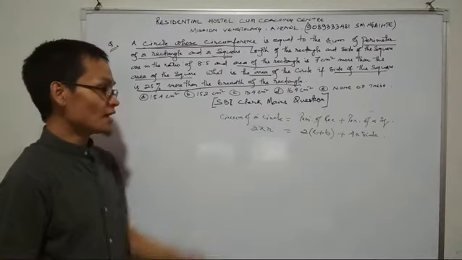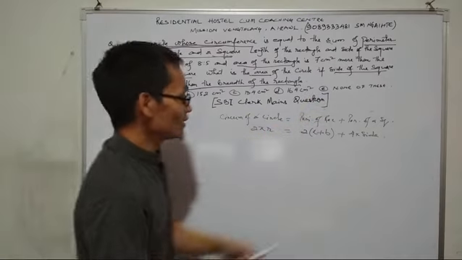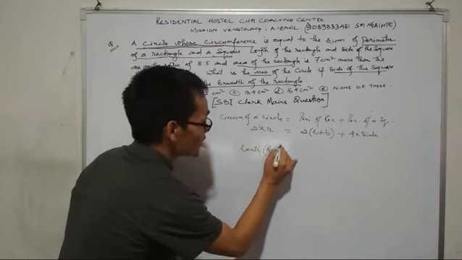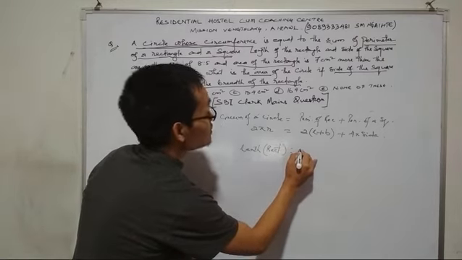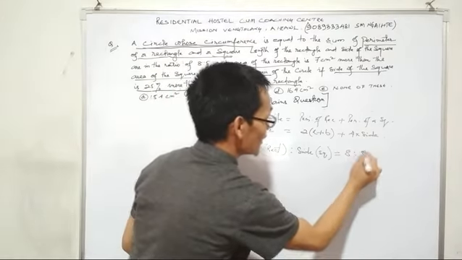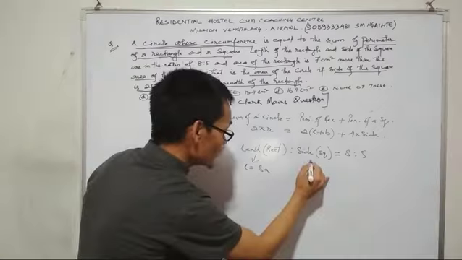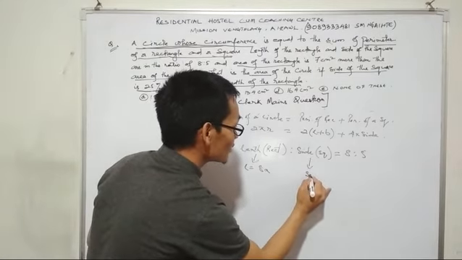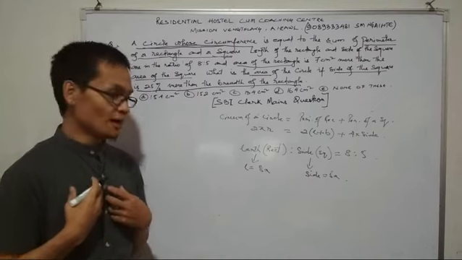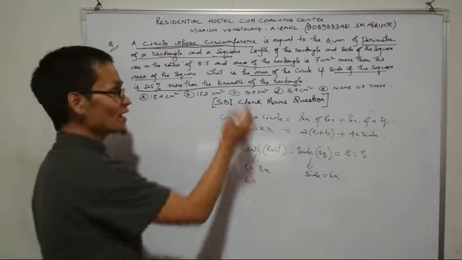That is the first point. Next, the length of the rectangle and the side of the square are in the ratio of 8 is to 5. So the length of the rectangle is 8x and the side of the square is 5x. And the area of a rectangle is length into breadth.